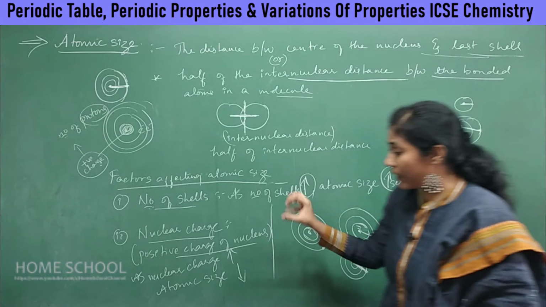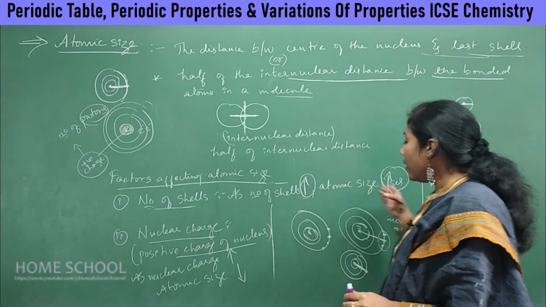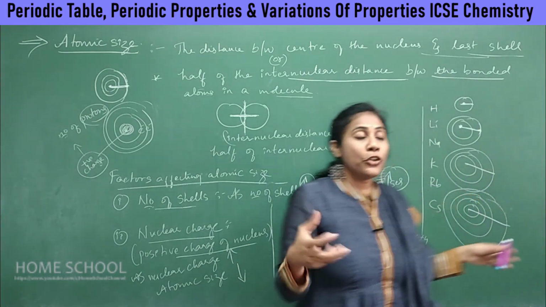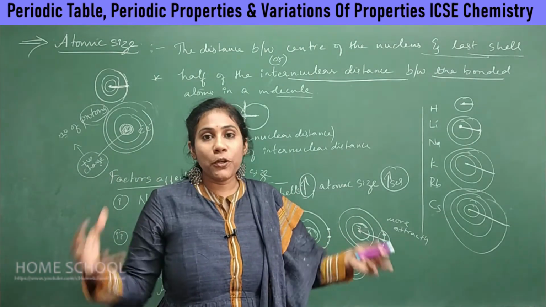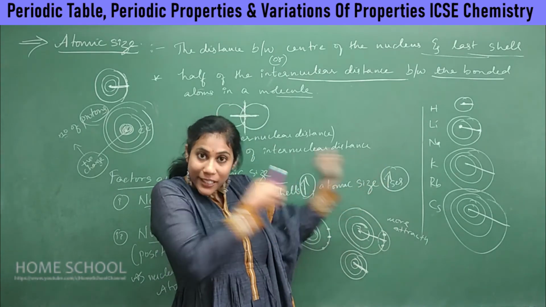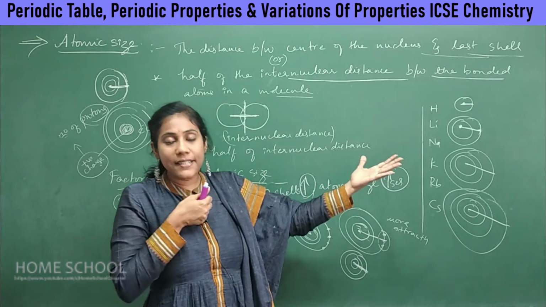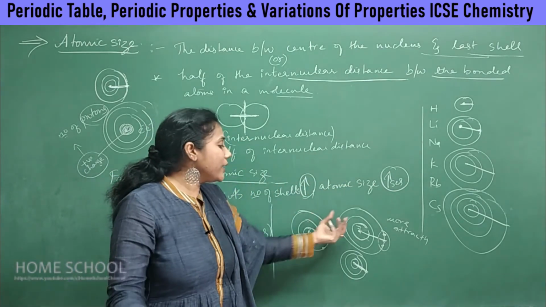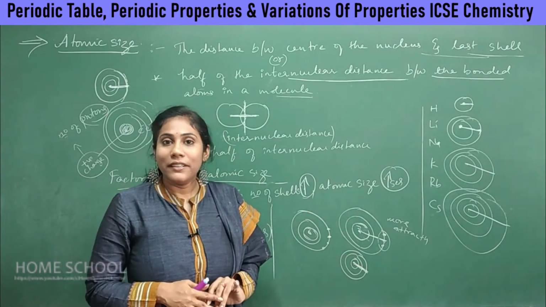This is really a very important concept, right? As the number of protons increases in a nucleus, the nucleus has so much positive charge that it will attract the outermost shell towards itself. So when the outermost shell is attracted towards the nucleus, what you will observe is a decrease in the size of an atom, right?